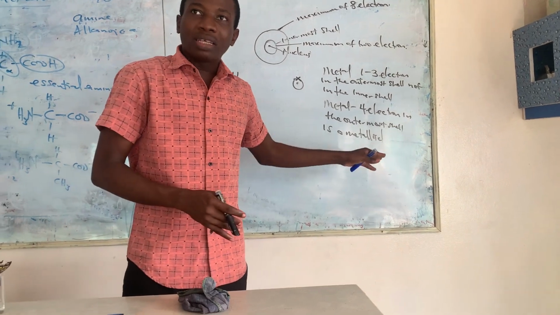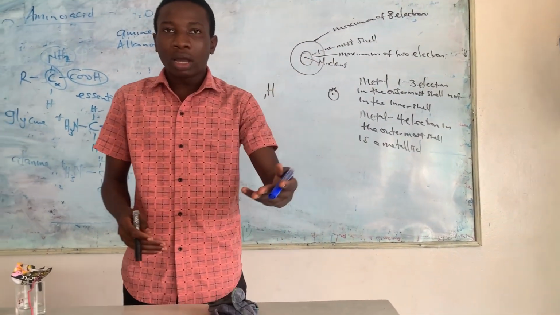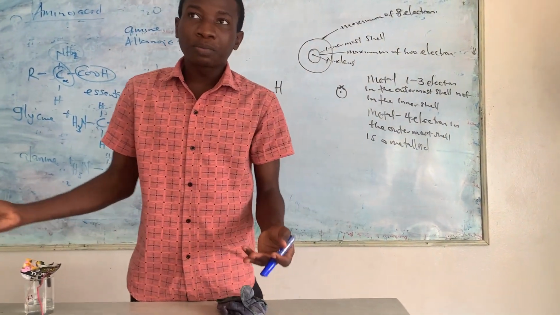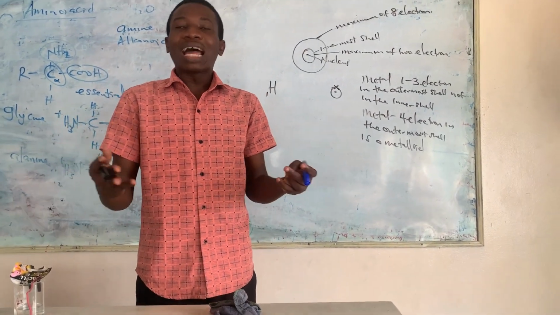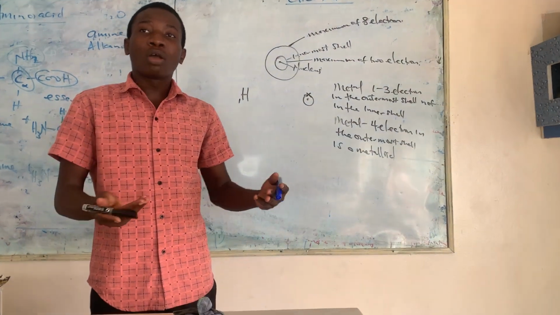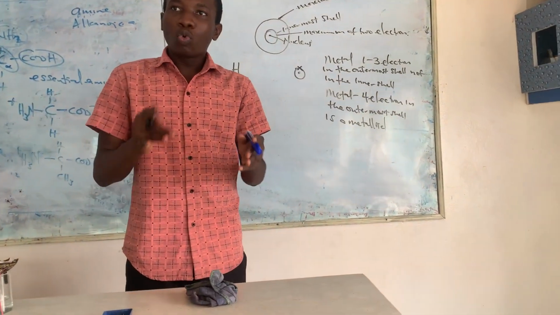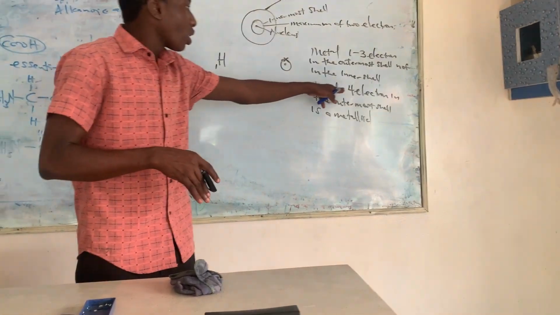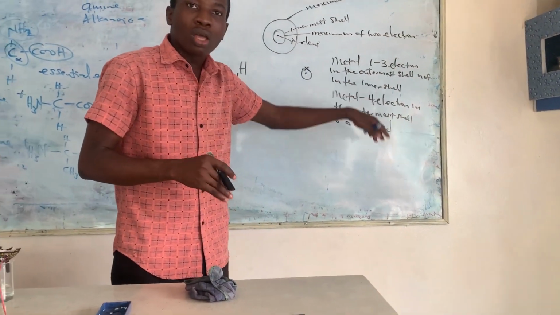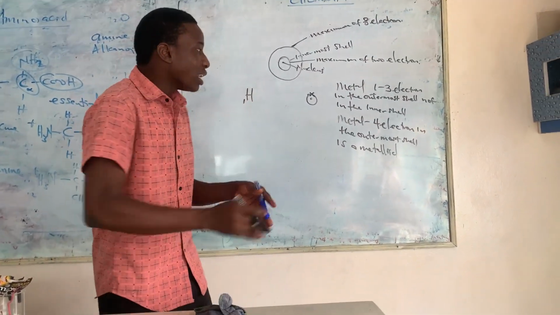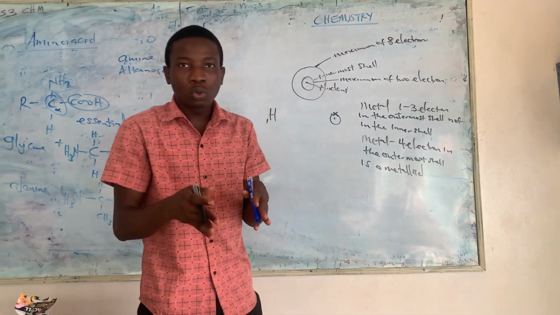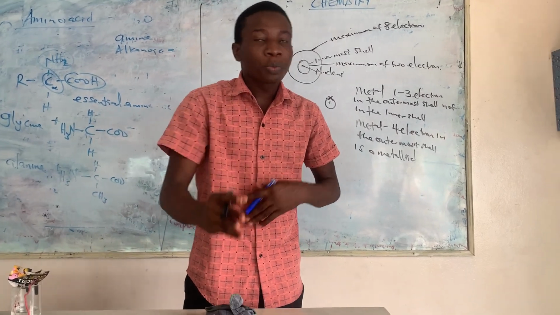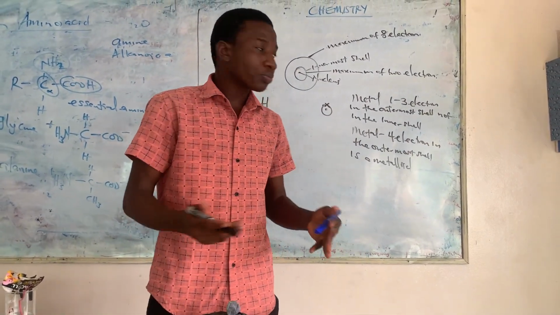Because some of them behave as a non-metal, while some of them behave as a metal. For example, carbon and silicon behave as non-metals, but lead and tin, which also have 4 electrons in the outermost shell, are metals. That's why they call them metalloids. They fall in the middle.